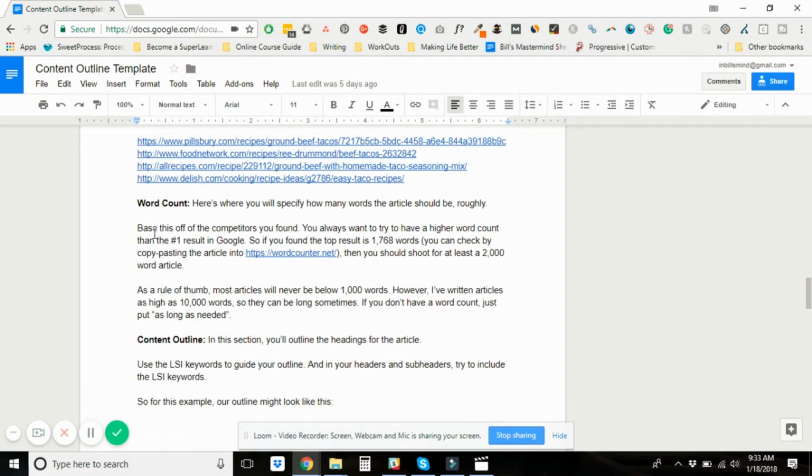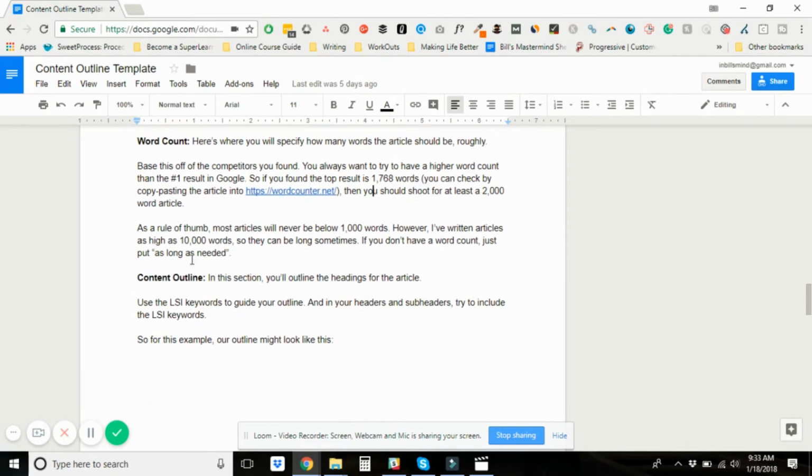Next up, we have the word count. I like to check the number of words in all of the top results in Google to see the general trend of how in-depth that content is. So I've had the example here. If you find the top result is 1,768 words, which you can check by going to wordcounter.net, then I would shoot for at least a 2,000 word